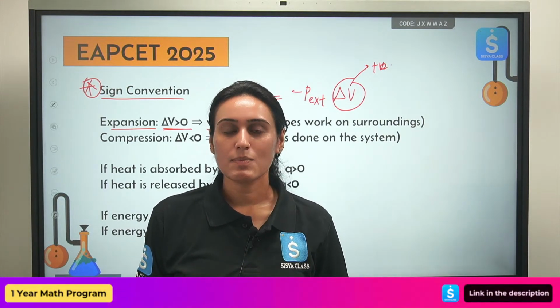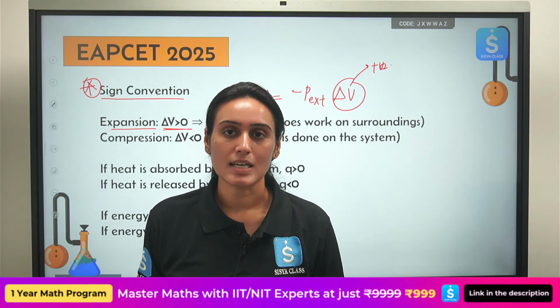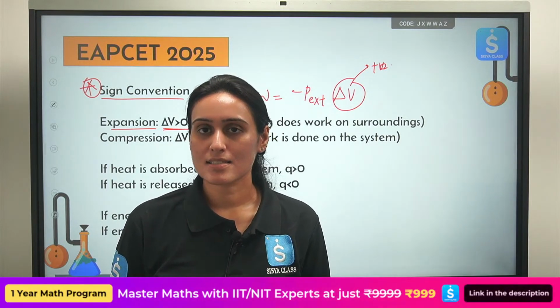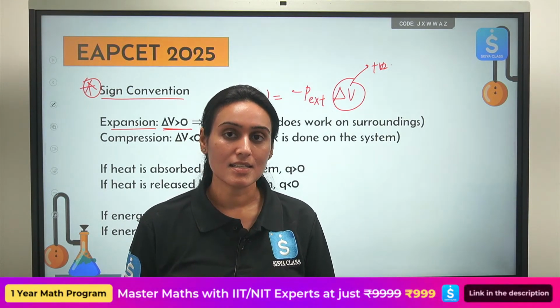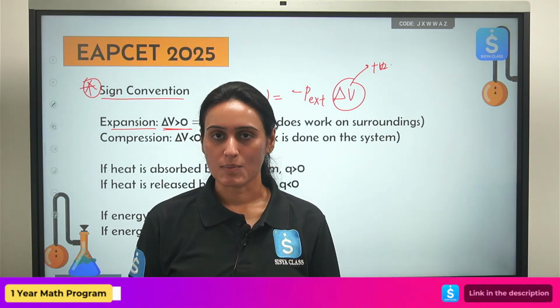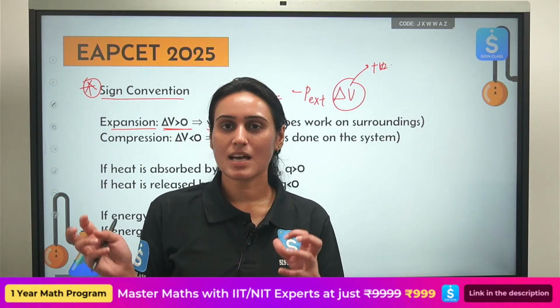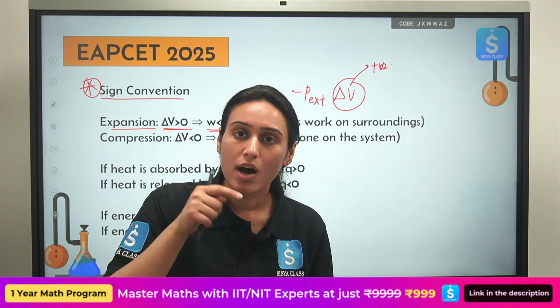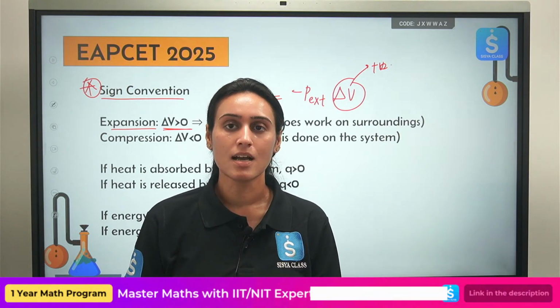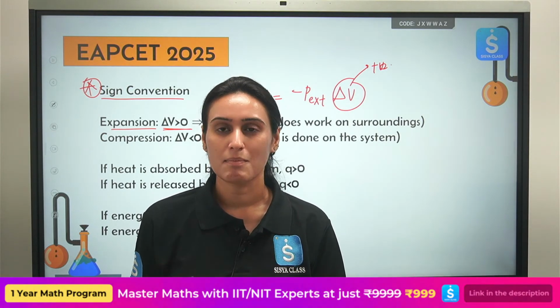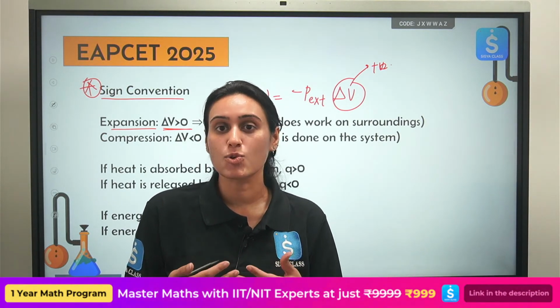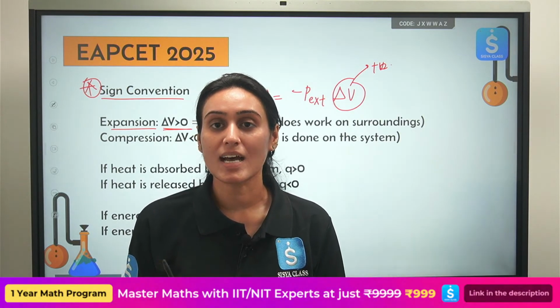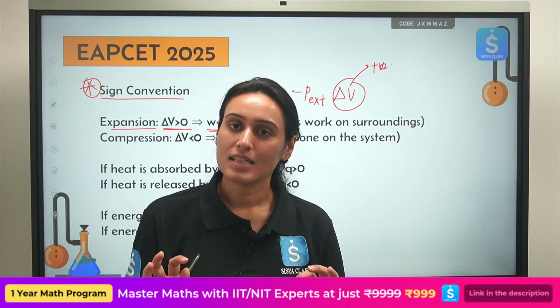That part is simple. But what if they give you a statement that work is done on the system, or that work is done by the system? In that case, you have to memorize. So please remember, if some external force is doing work on the system, then it is positive work. But if the system is doing the work, work is done by the system, then it will be negative.